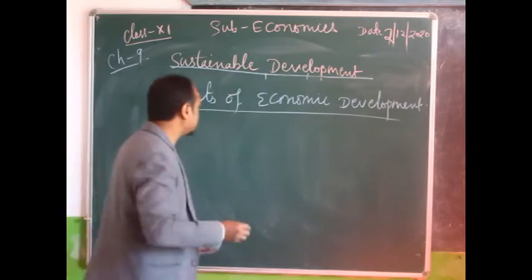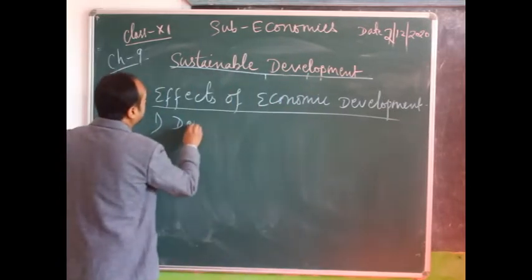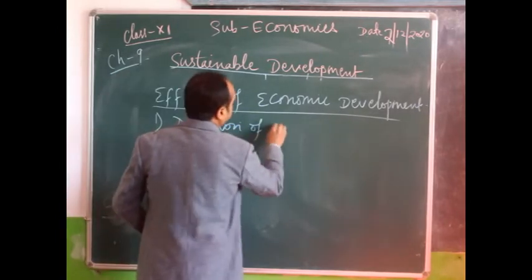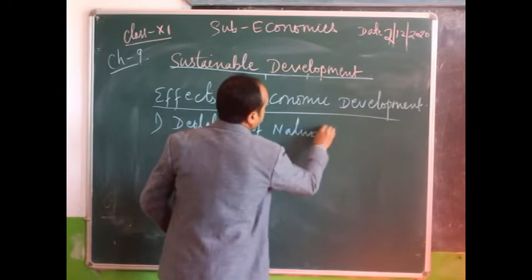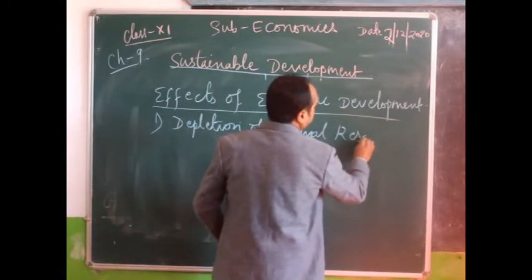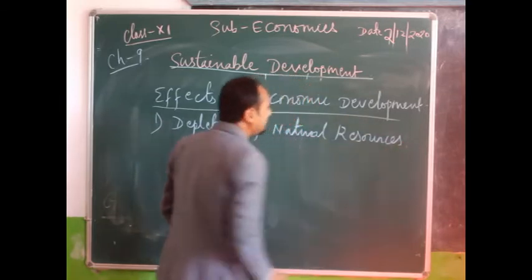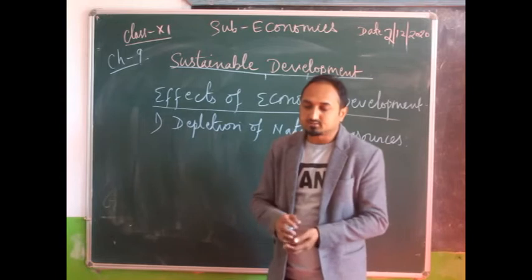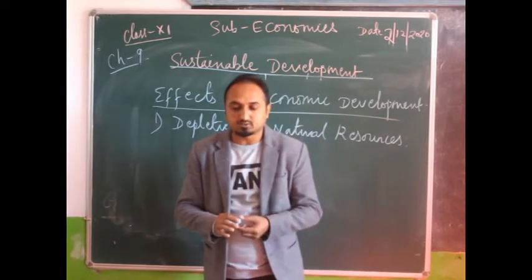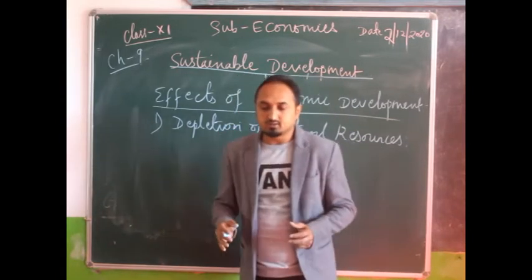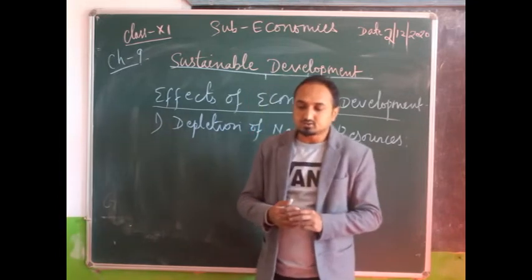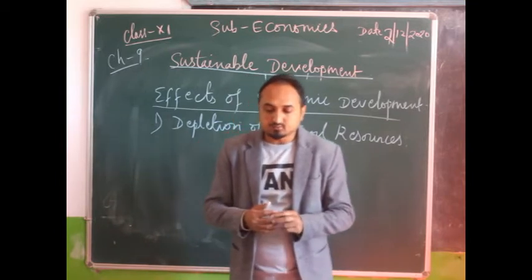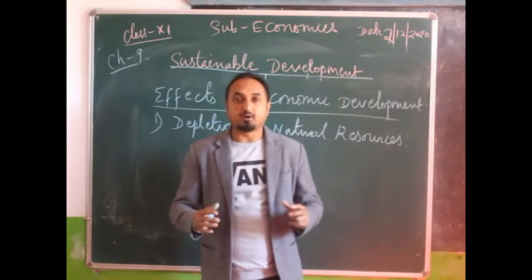Now first effect we have is depletion of natural resources. We can see that economic development has resulted in the depletion of natural resources such as land, mineral resources, etc. Industrial development has created a large demand for natural resources for mass production.